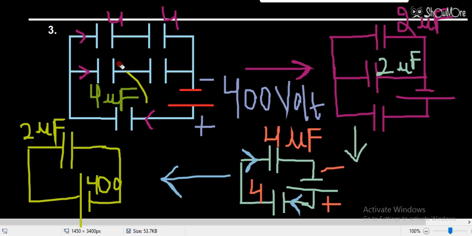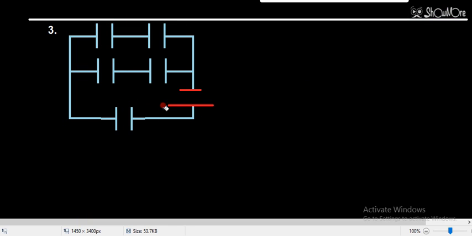Some charge will flow here, that is the total charge. The total charge will be flowing through the 4 microfarad. Micro means 10 raised to the power minus 6. So 2 into 10 raised to the power minus 6.